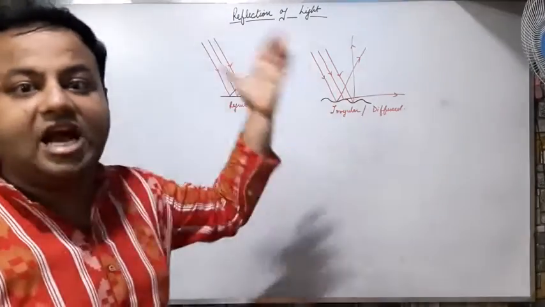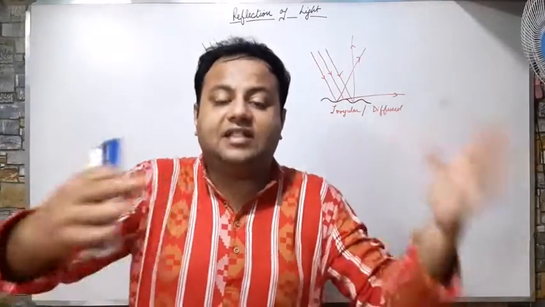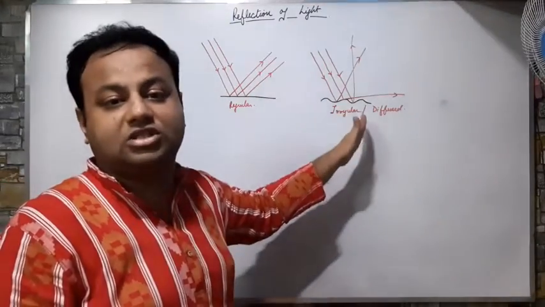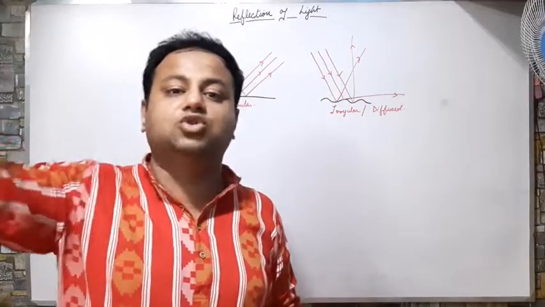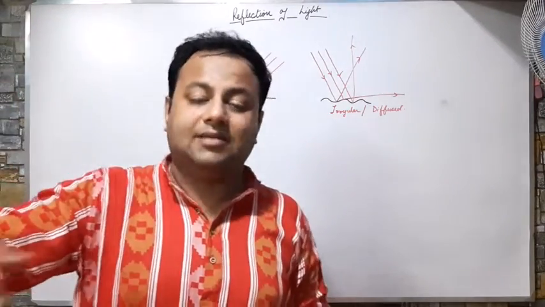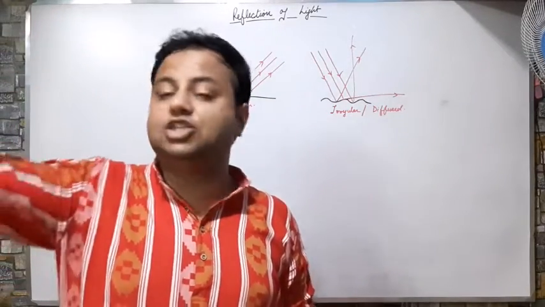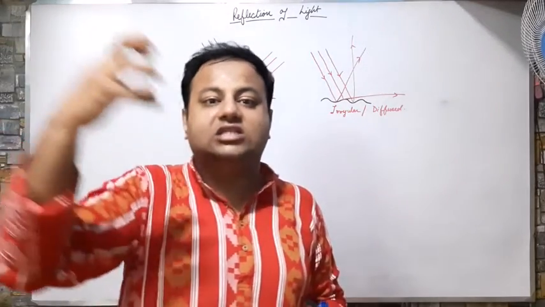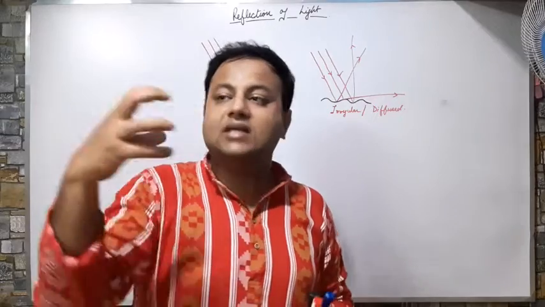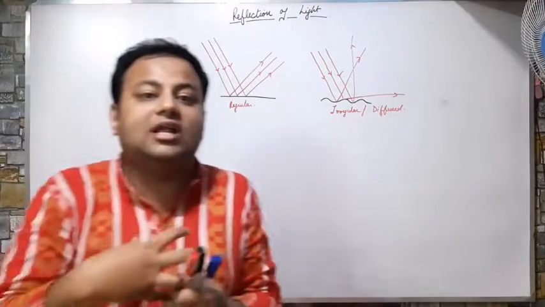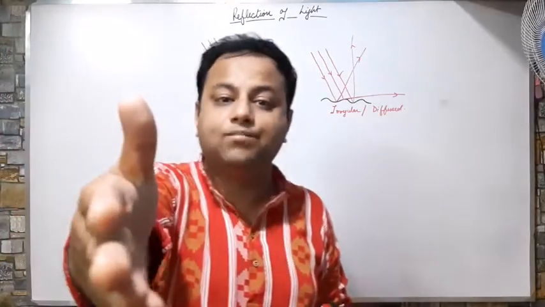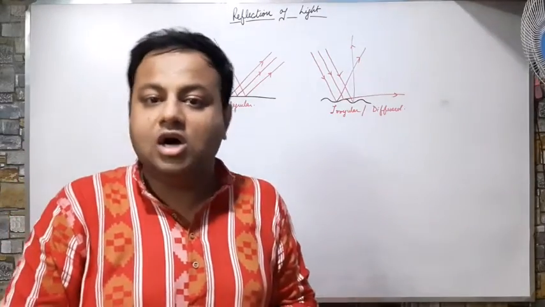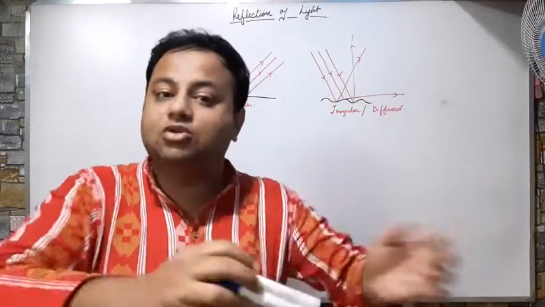The reflection that we see in our daily lives, the way that we are seeing each other, is caused by irregular or diffuse reflection. Why? Because the light from the source of light, that may be the sun, the bulbs, the tube light, anything, comes and strikes an object. As many lights are coming, all the lights are not being received by the viewer. Only a small amount of light is seen by the viewer. So he or she is able to see the object.